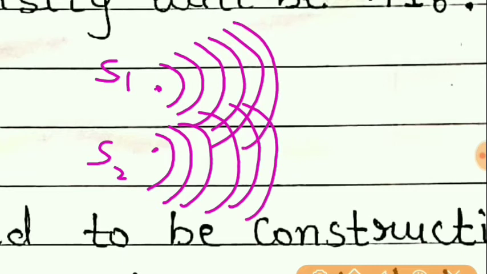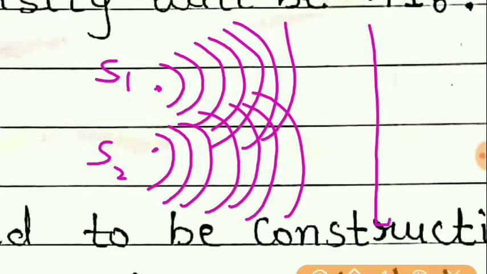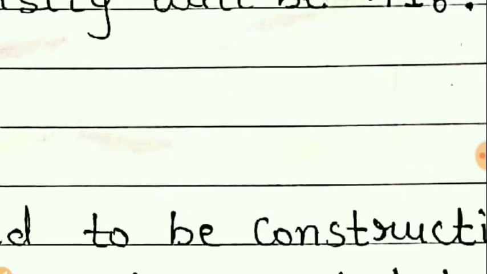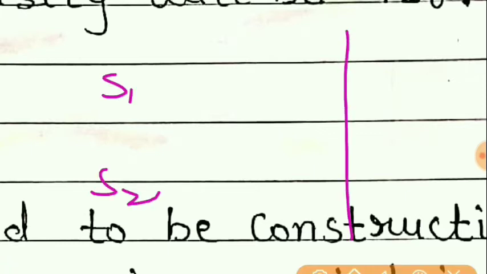And you can see both the waves will show interference. And if a screen is kept here, then what will happen on the screen? Exactly at the middle, at this point, a bright spot is shown.